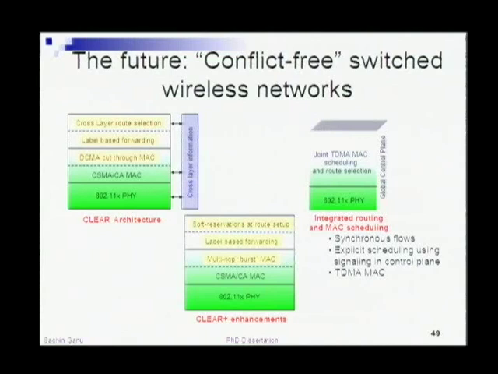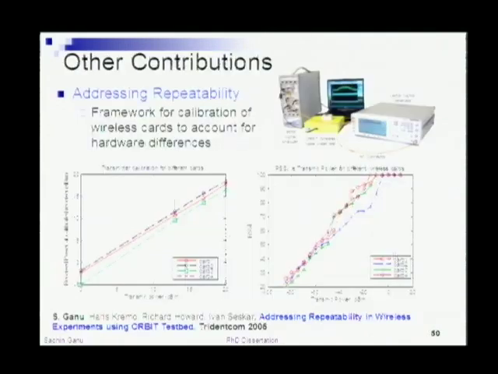If you really want to think about wireless or mesh networks as a replacement for wired networks, then effectively you have to reanalyze and reevaluate all the drawbacks of 802.11 and the layered implementations. And this is the goal that we are trying to achieve, or probably a small step towards that goal.